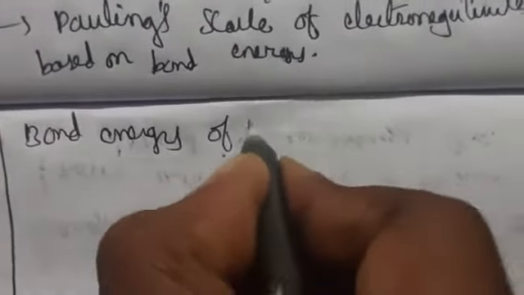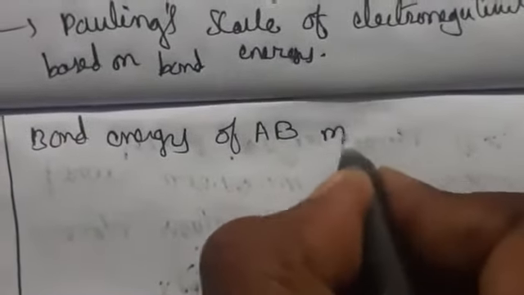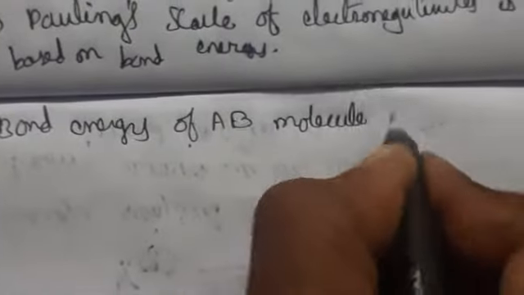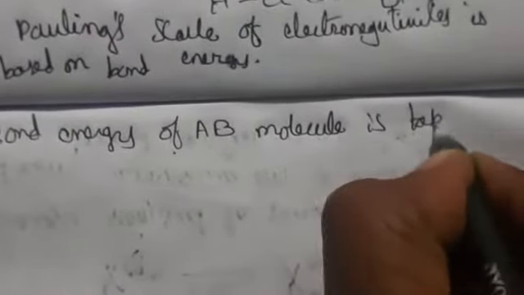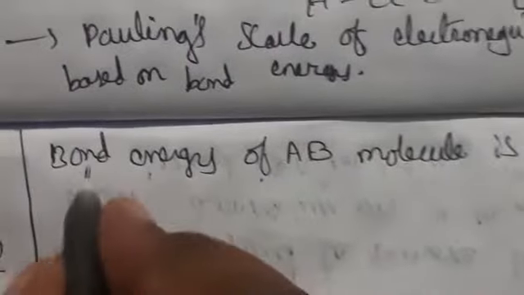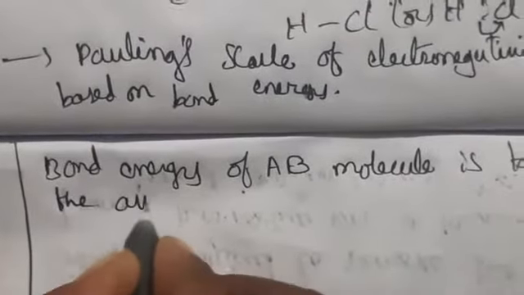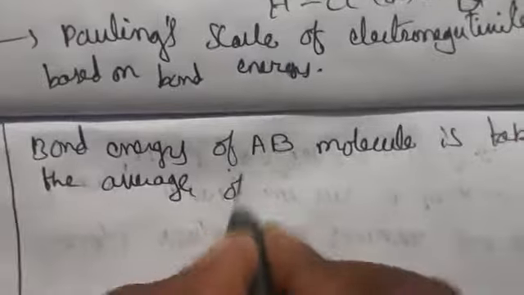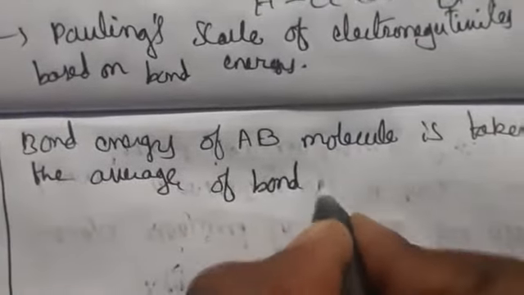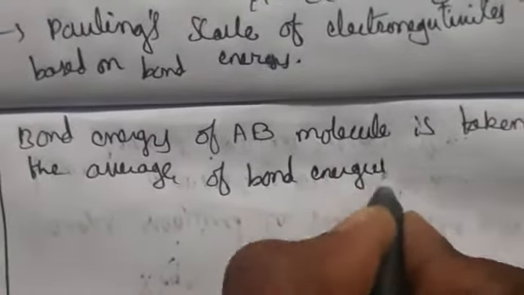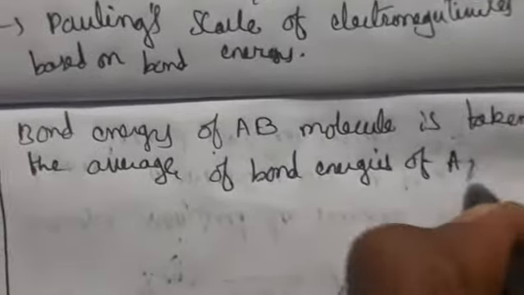So the bond energy of an AB molecule is taken as the average of the bond energies of A2 and B2 molecules, yes or no?